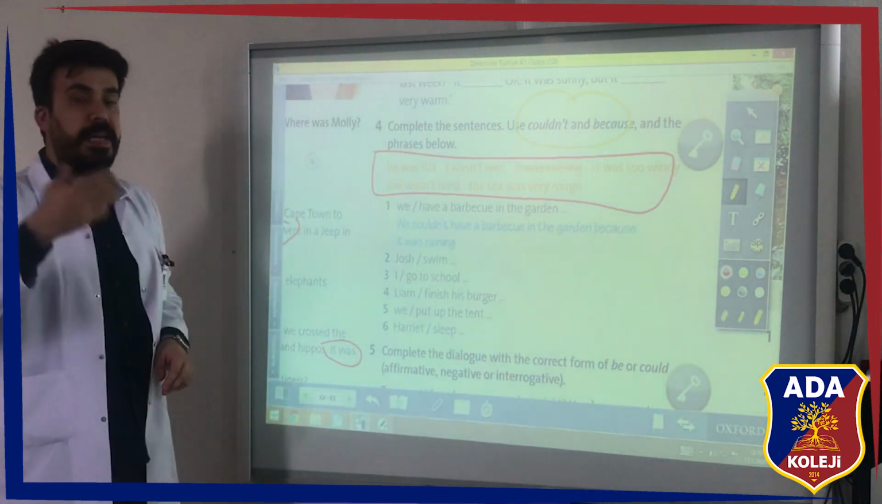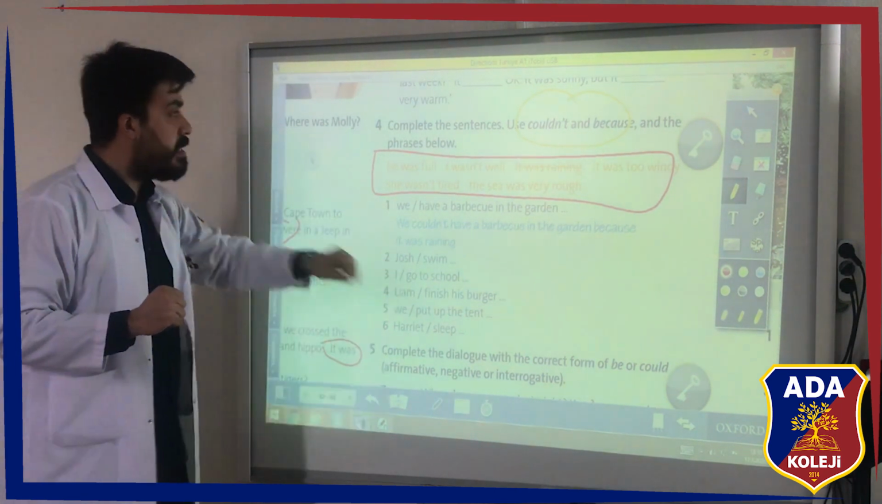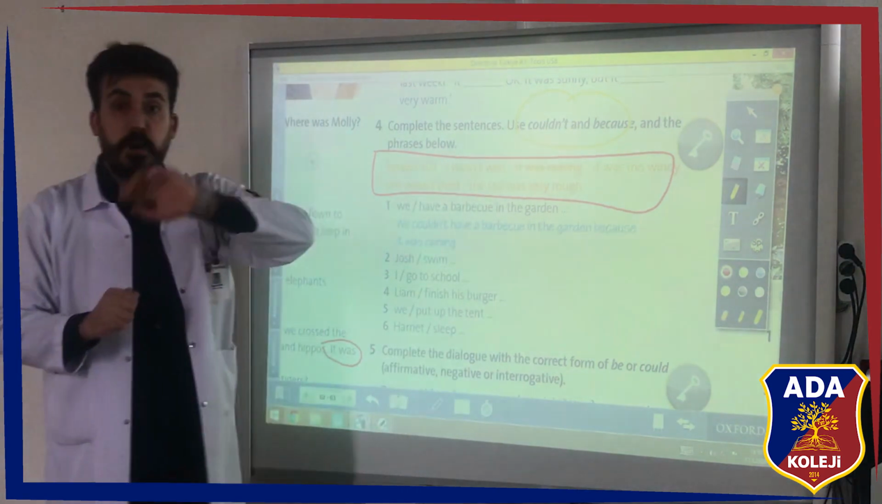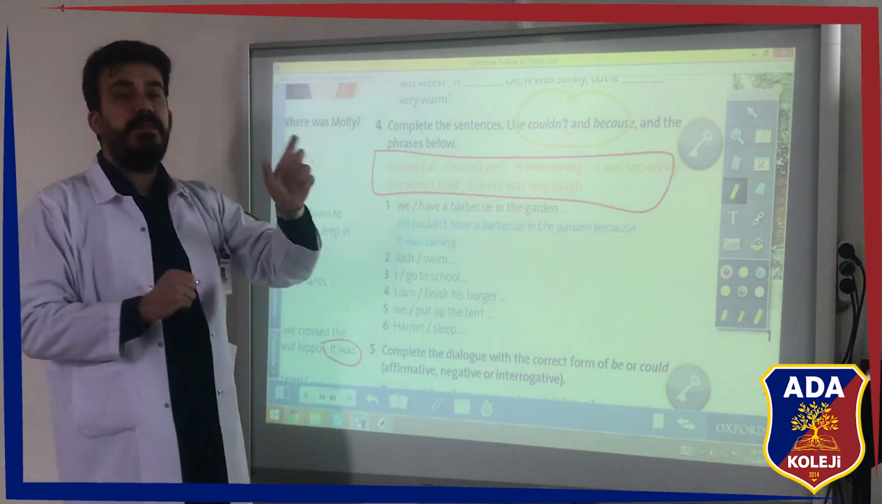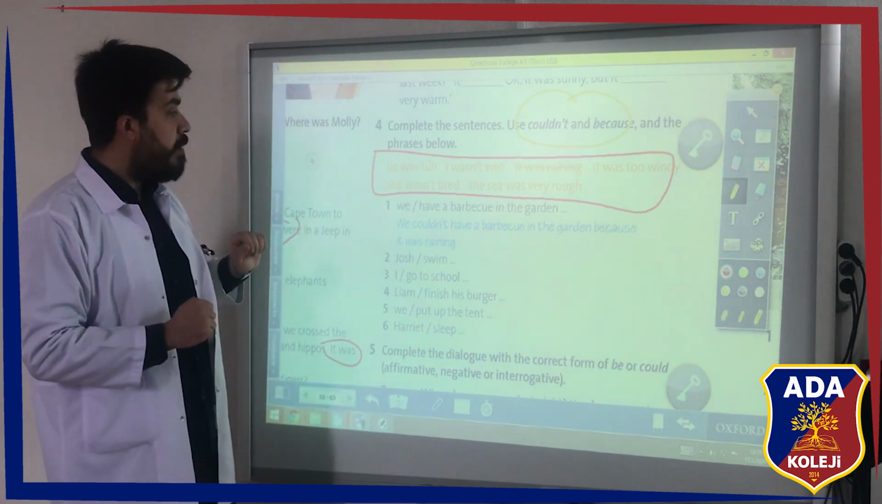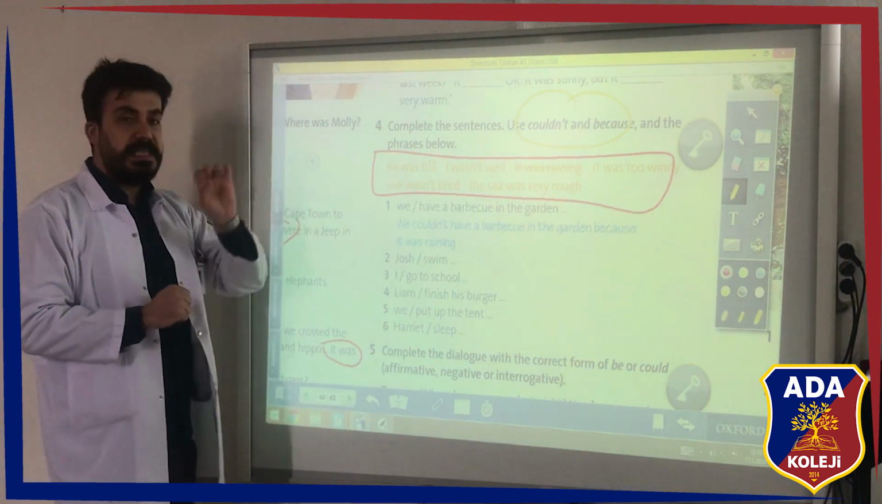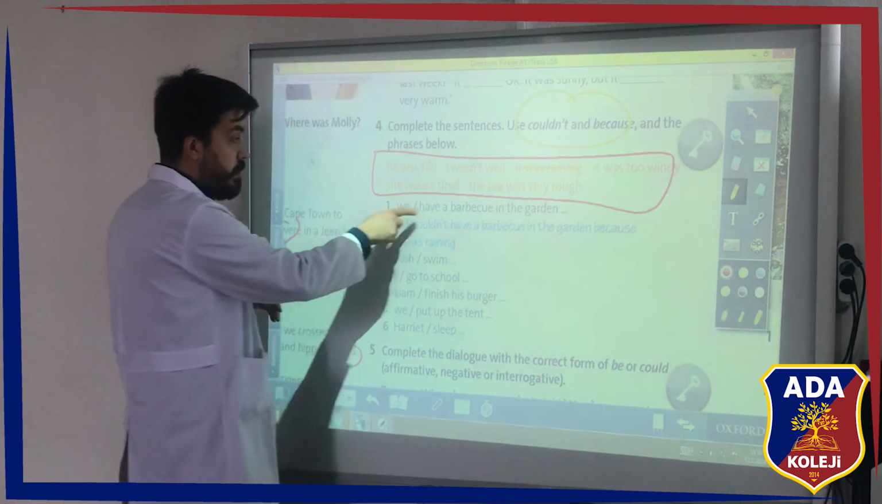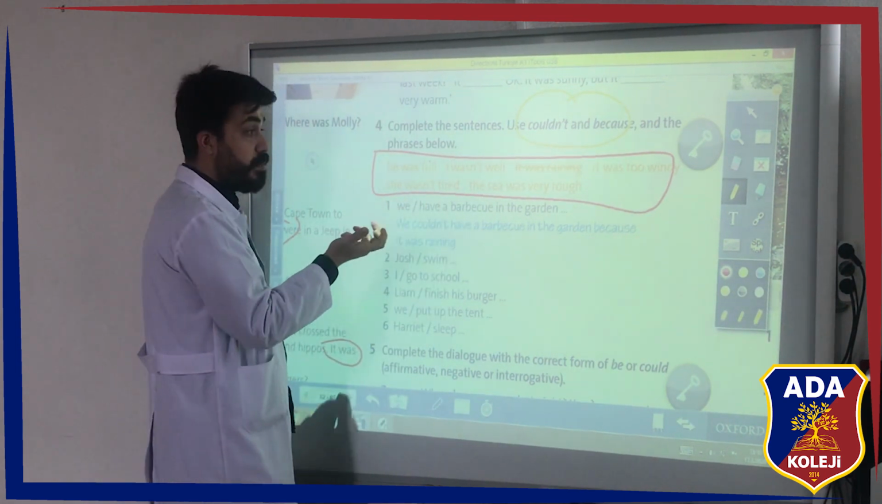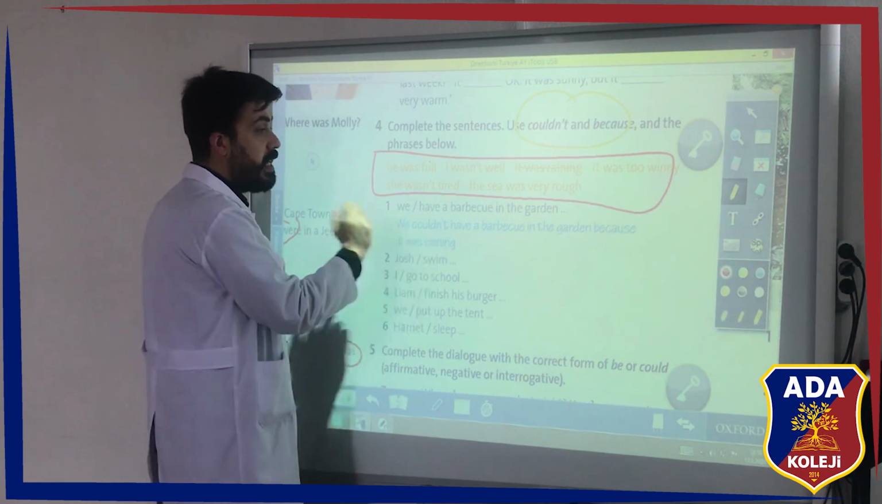Okay, I'm repeating what I said. We are completing the sentences by using couldn't and because, and of course, one more thing, we are giving reasons by using the phrases below. For example, the first sentence is done for us. We couldn't have a barbecue in the garden. What's the reason? It was raining.